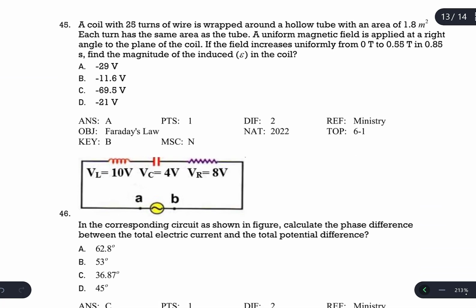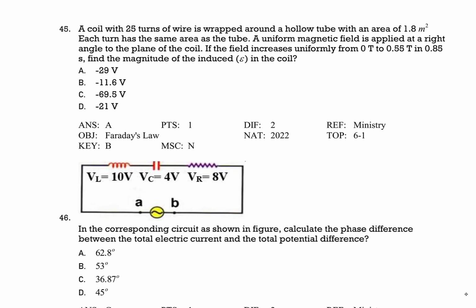Question number 45. A coil with 25 turns of wire is wrapped around a hollow tube. So this is N, and the area of the tube is given, which is A. Each turn has the same area of the tube, and a uniform magnetic field is applied at right angle to the plane of the coil.